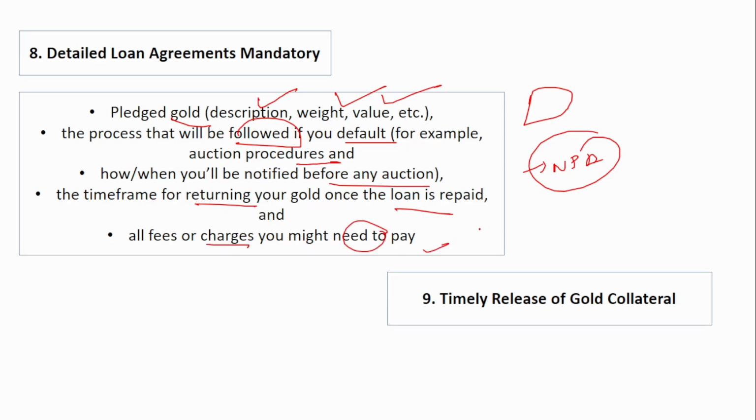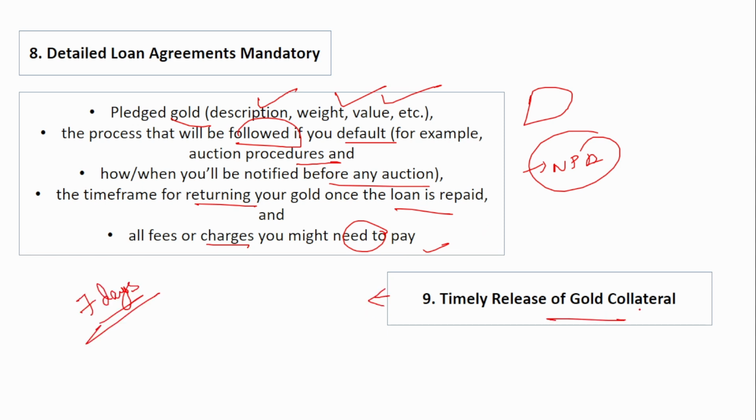Obviously, when gold is submitted, there will be certain processing charges taken from the customer, right? The purpose is mainly to ascertain the purity of the gold, whether the gold that you have submitted is pure or not. So the ascertaining charges will be taken from the borrower, and those fees should also be mentioned in detail in this agreement. This is what is the detailed loan agreement mandatory.